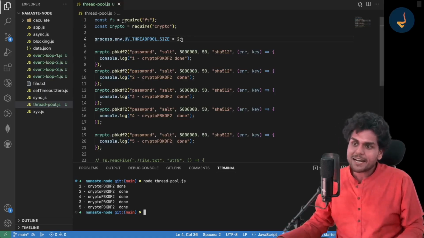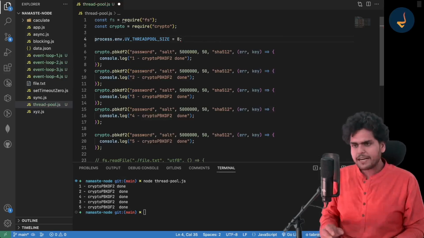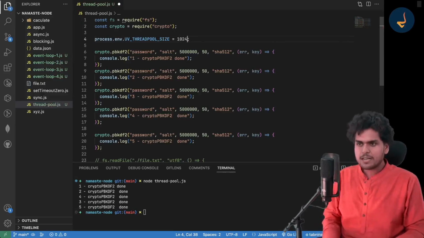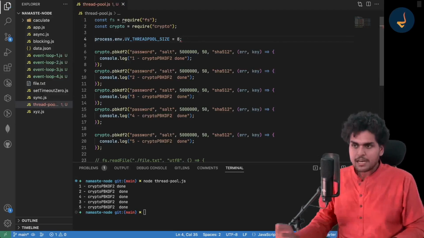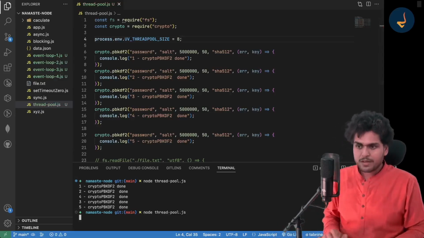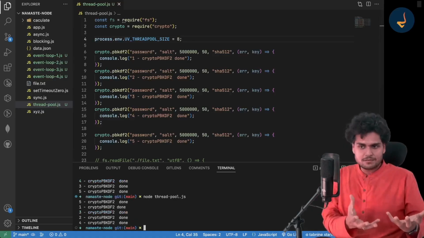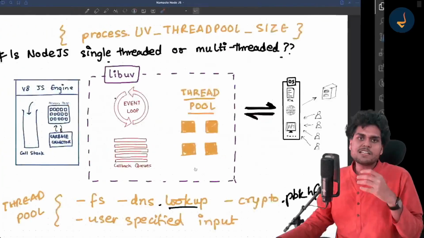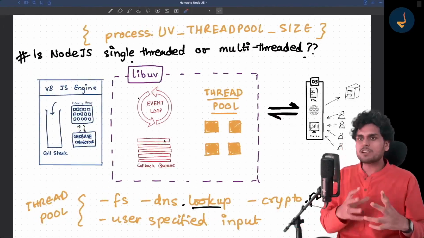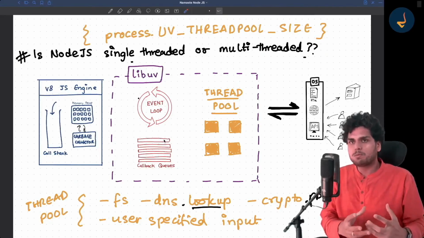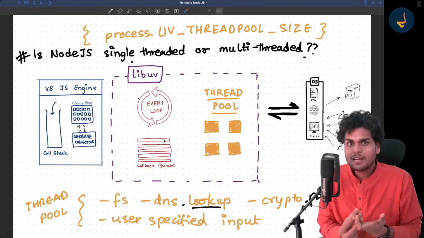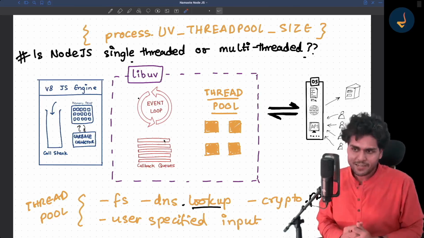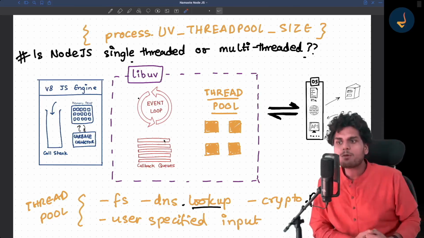You can increase the thread pool size to a lot of threads. I can make 8 threads, even 1024 threads. Suppose I made this 8. You need to increase your thread pool size if you need to do a lot of things concurrently. If your server needs to do a lot of file operations, or a lot of work which is done on the thread pool, then you can increase the thread pool size as well. Got it? If there is a lot of congestion happening. This is what I wanted to explain to you.